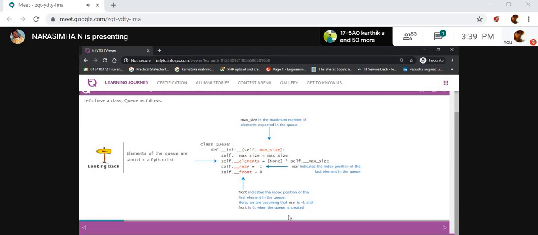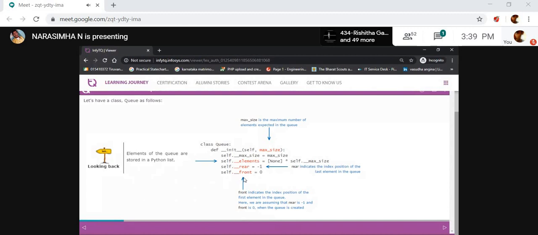Whenever you are adding data, for example at a movie counter, when some more people come, the pointer is incremented by 1. And then they are inserted in that place. They come and stand in that place, right? Like that. Here the front is always 0.